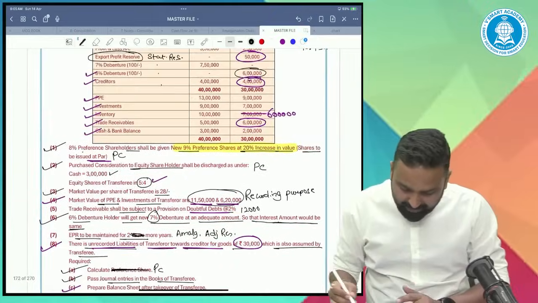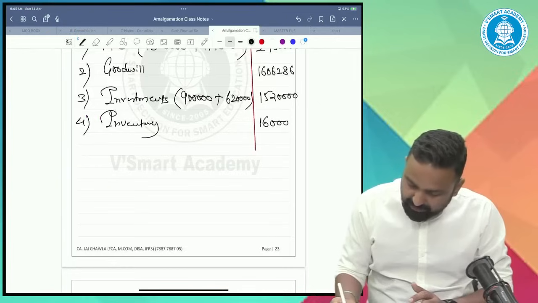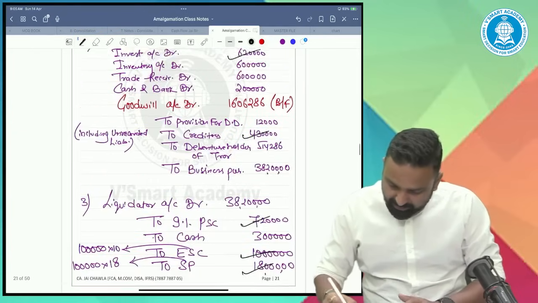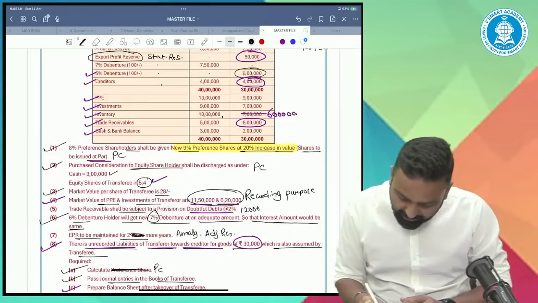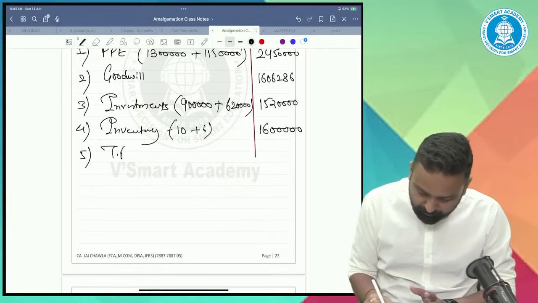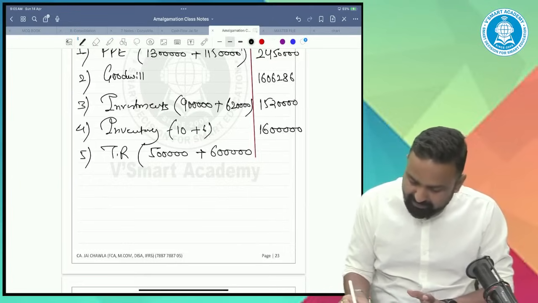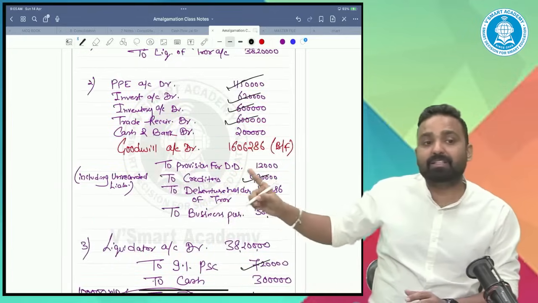Now inventory. What was the inventory value? Inventory value was 10 lakh and 6 lakhs, 16 lakhs. It's 10 plus 6. We acquired the inventory at 6 lakhs. Now the next one is trade receivable. It was 5 lakh. We took over at 6 lakhs, and we created the provision for doubtful debt.